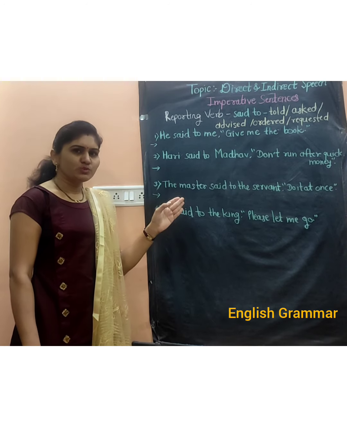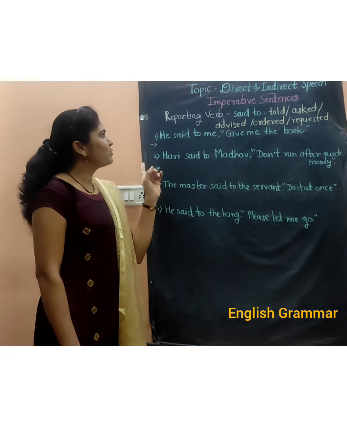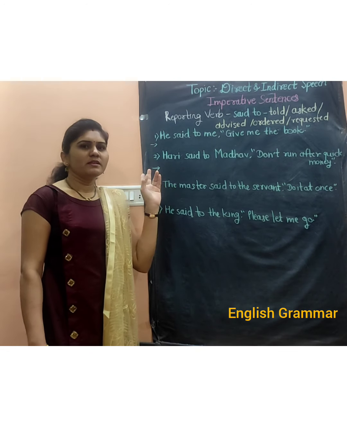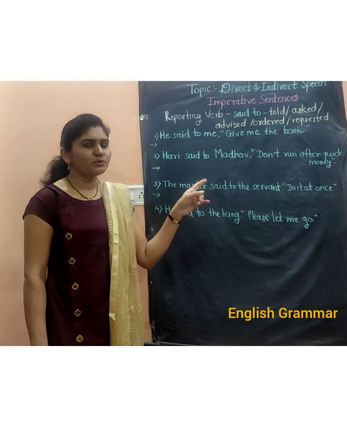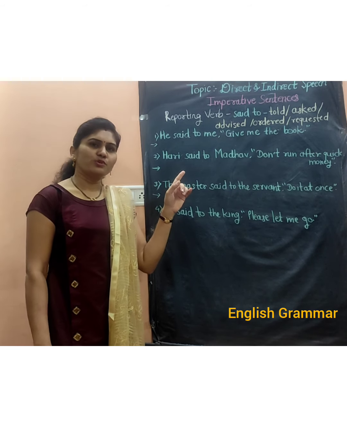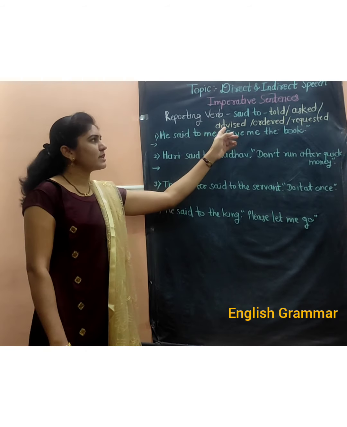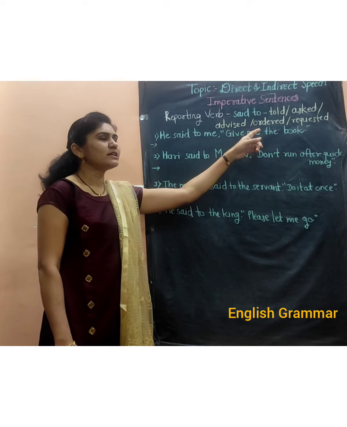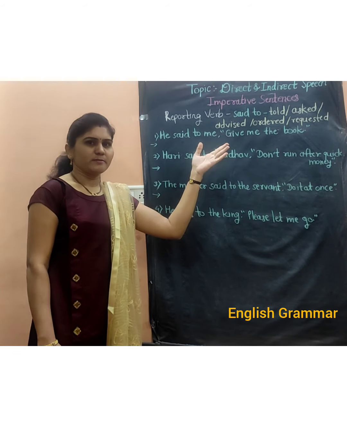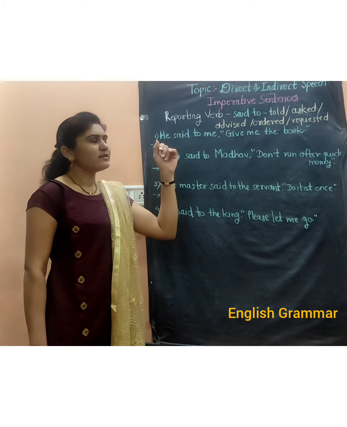The same changes we will do here, but in statements we have used the reporting verb says, said, or instead of said to we have to use told. But in imperative sentences, instead of said to, we will use here told, asked, advised, ordered, requested or begged if there is begging. So let's see the first example.